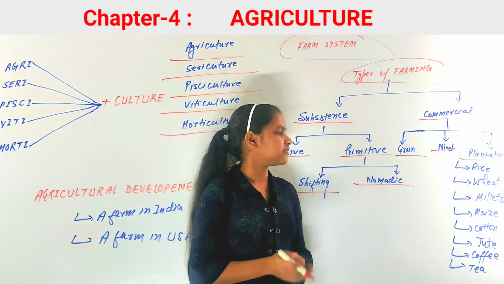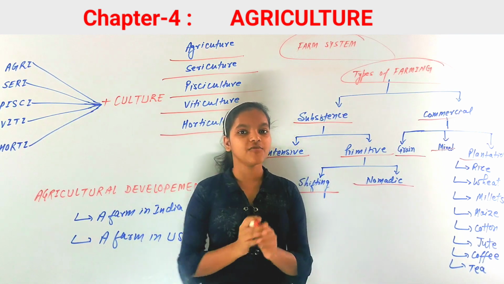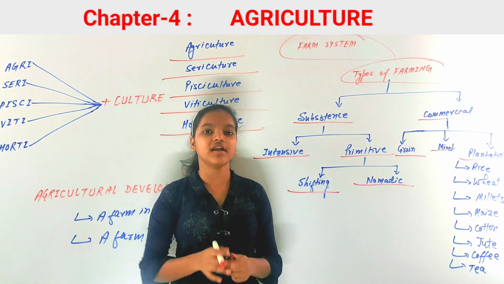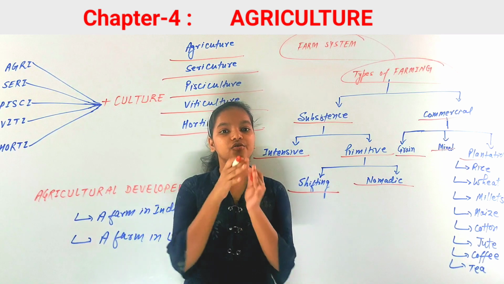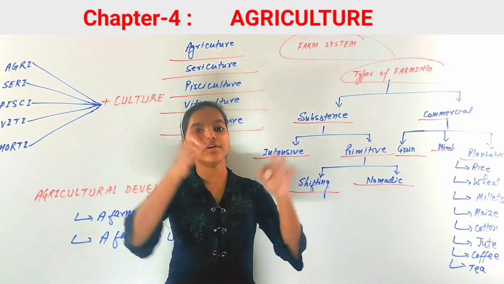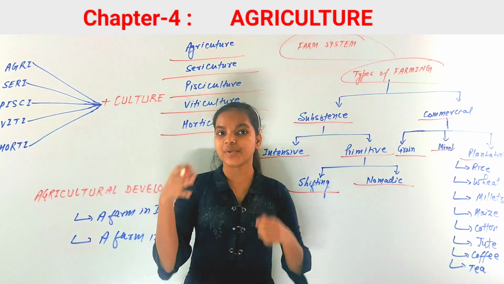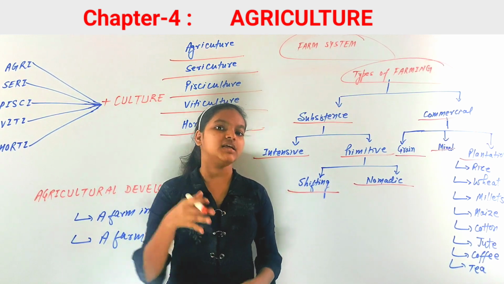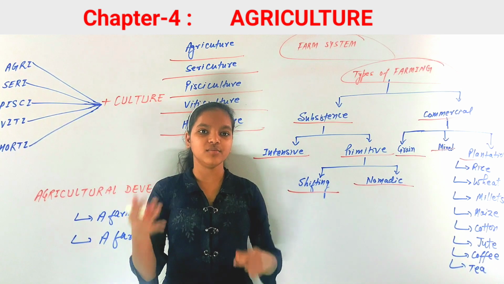And next and last is plantation. Plantation means that you are growing a single crop, a single plant, over the whole land, and mostly those plants are cotton, tea, coffee, and there are many more like banana.